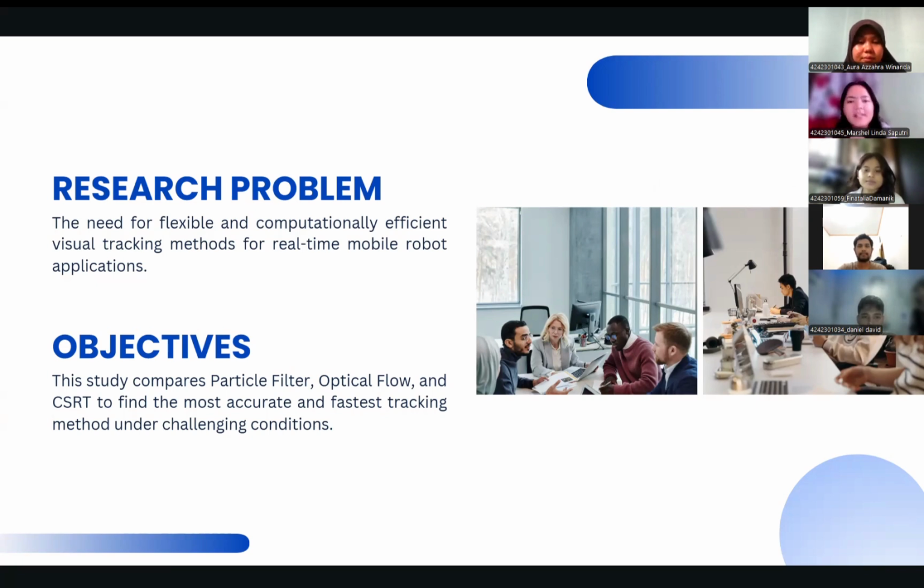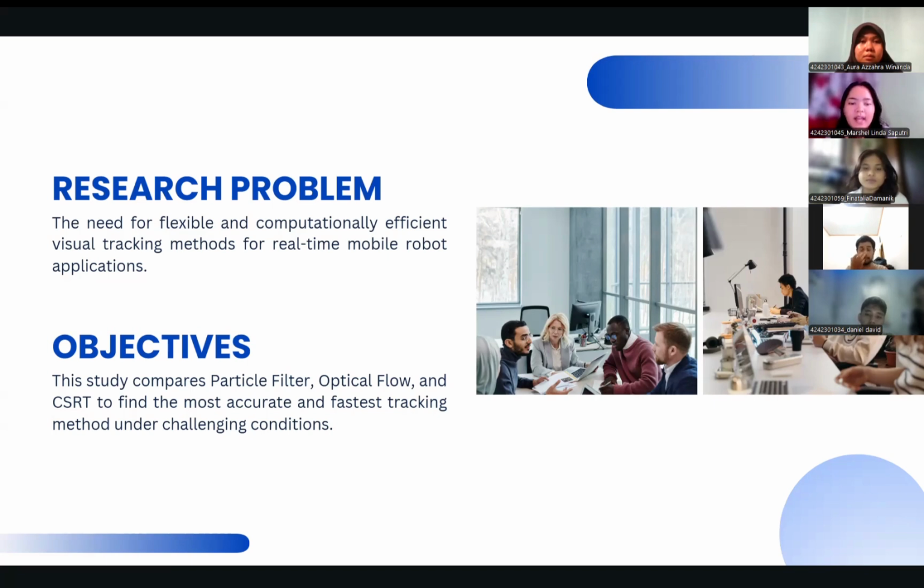I will explain the objective. The objective of the study is to evaluate and compare the performance of three unsupervised visual tracking methods, namely particle filter, optical flow, and CSRT, for real-time object tracking on mobile robots.